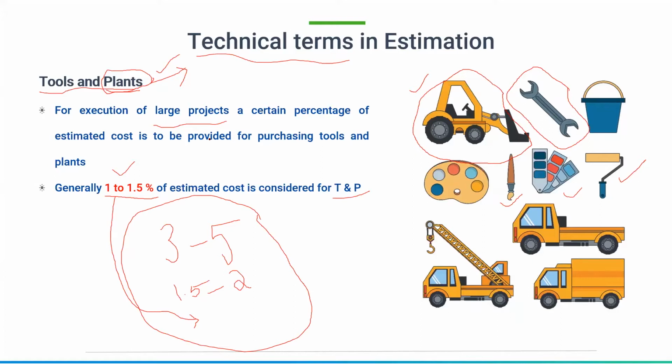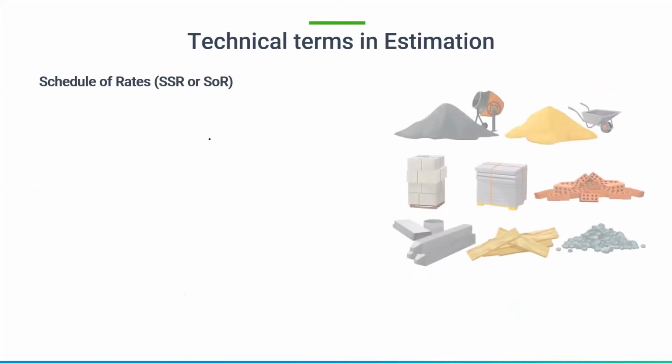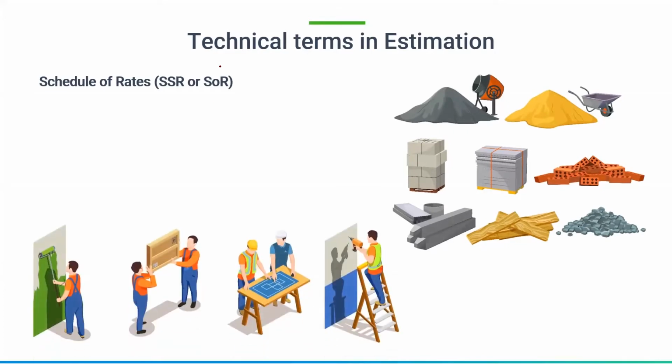So along with that, there is another one, that is the schedule of rates, which we have discussed earlier. So schedule of rates can be material, or it can be labor. Okay, so when it comes to materials, there are various things like cement, sand, bricks, wood, steel, whatever it might be. Okay, so all these materials come under the material head. We'll call it the material head, HEAD, head. Okay, and this is called the labor head.